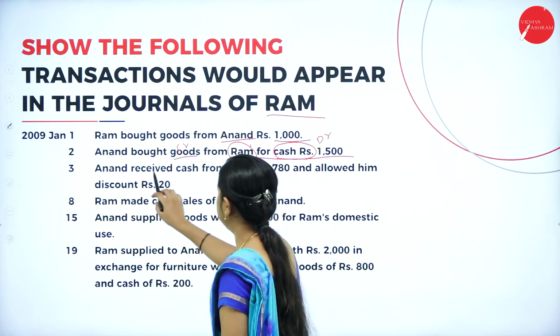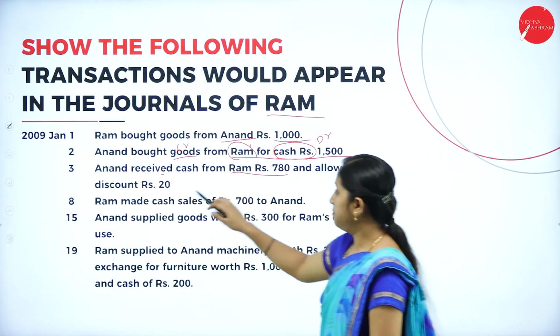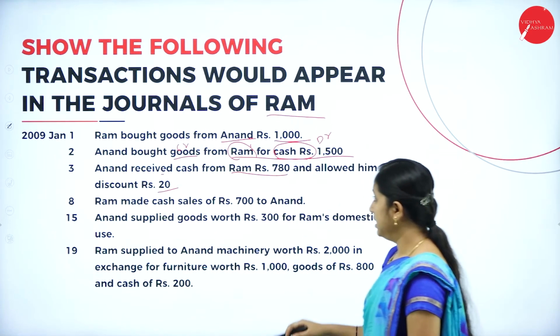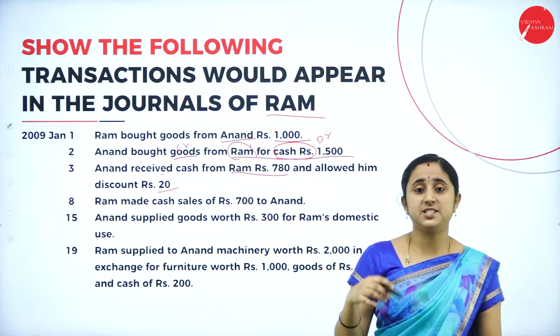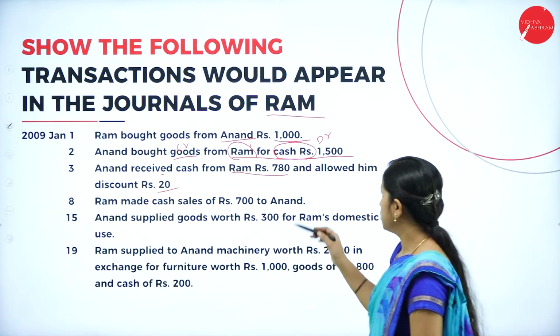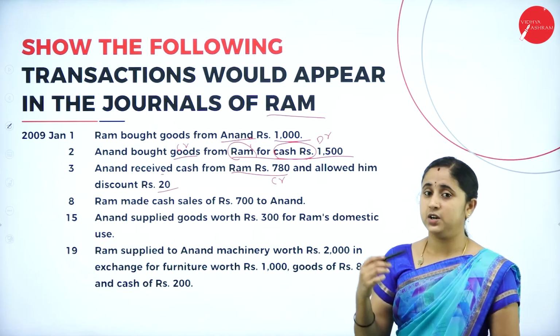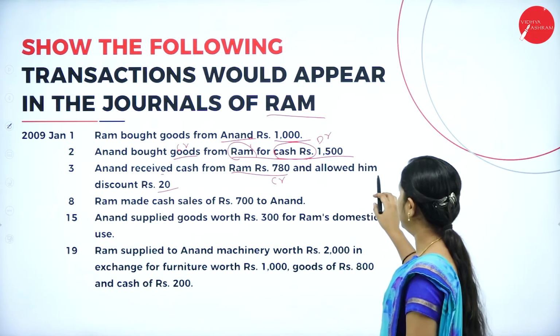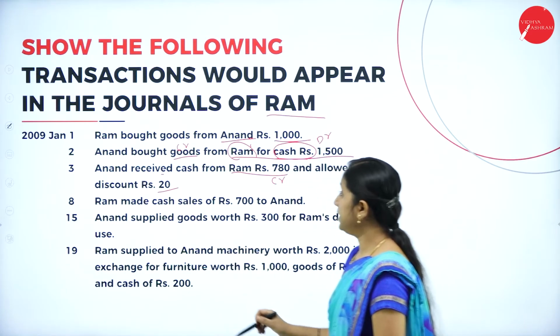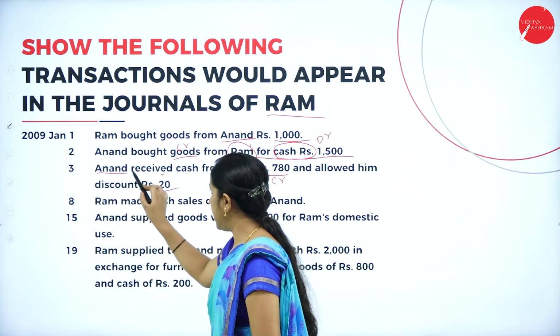And Anand received cash from Ram 780 and allowed him discount of rupees 20. Anand receiving means Ram is paying. For you, paying means cash is going out. So you need to credit the cash. Credit what goes out. And allowed him a discount of rupees 20. Who is allowing? Here Anand is allowing.